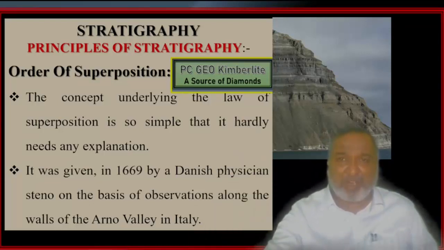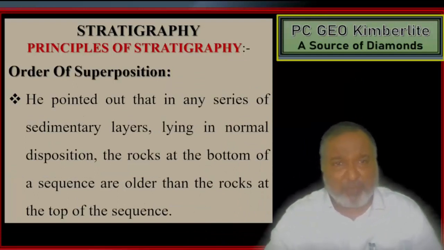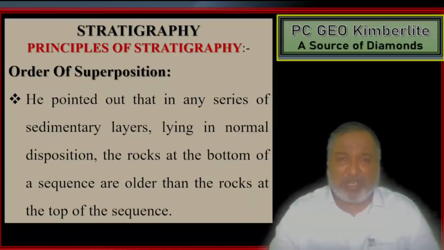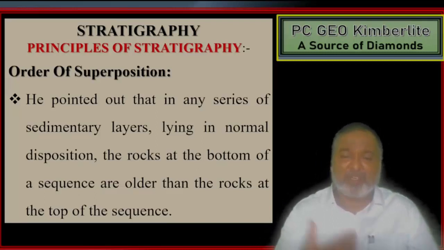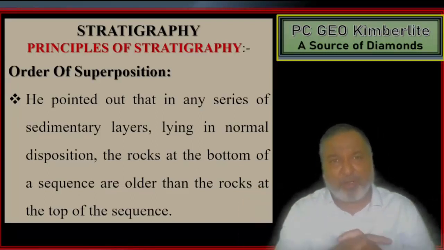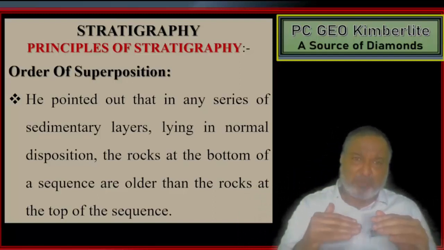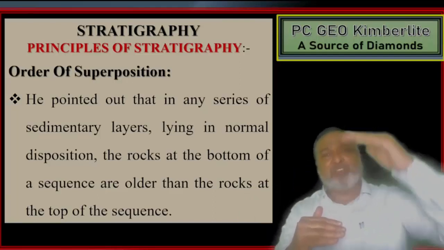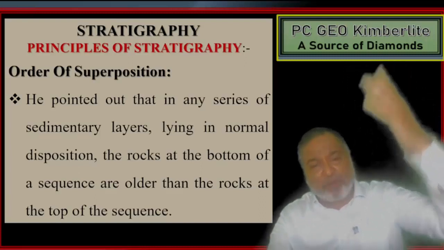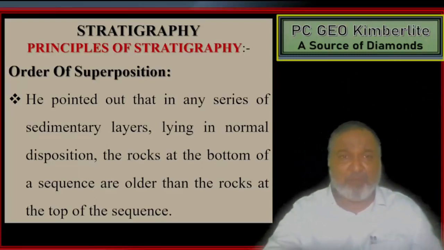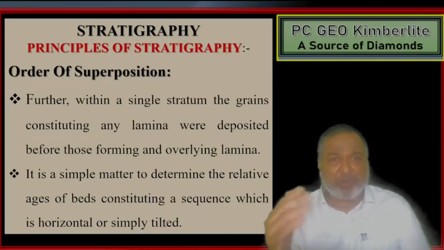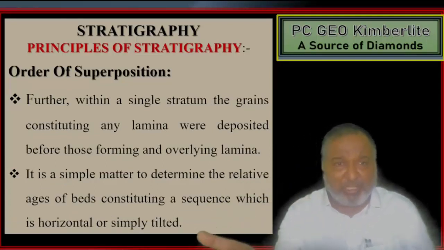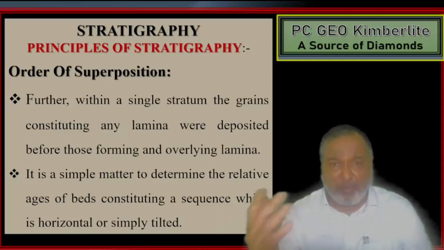You can see that the photograph has already been mentioned there. He pointed out that in any series of sedimentary layers lying in normal deposition, the rocks at the bottom of the sequence are older than the rocks at the top. So that is what we have in the order of superposition. Whatever rock is present at the low level, and whatever rock is at the high hill area, will be called younger, and whatever is at the bottom we call the older formation.